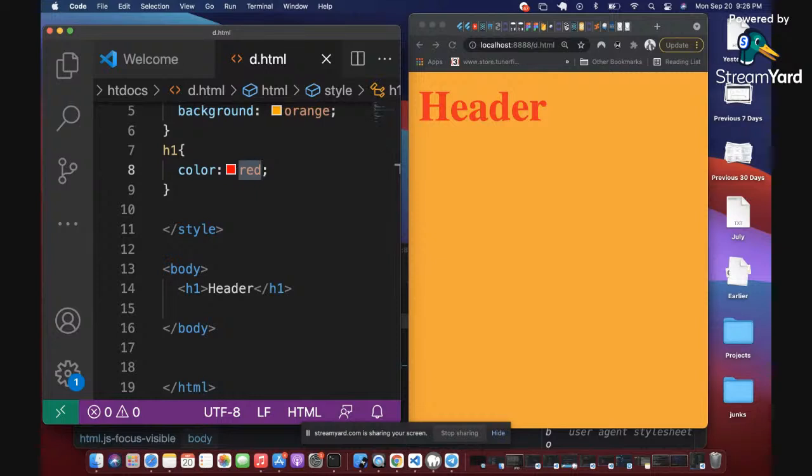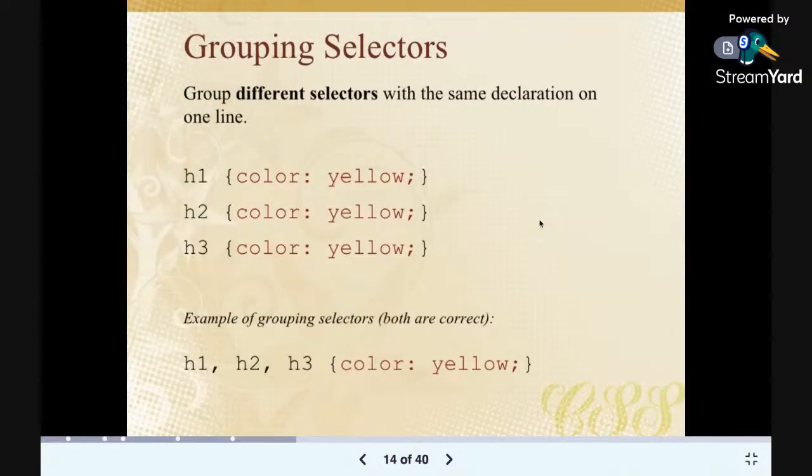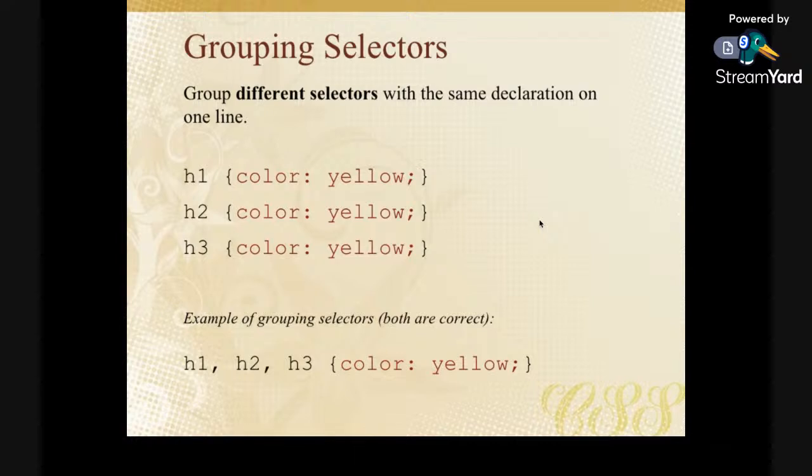All right, good. So let's move forward. The next thing you want to look at, like I said, is what are the properties that you want to change? We have looked at color, we have looked at background, we have looked at what else? Color and background for now, right?